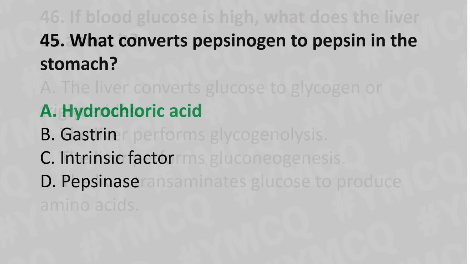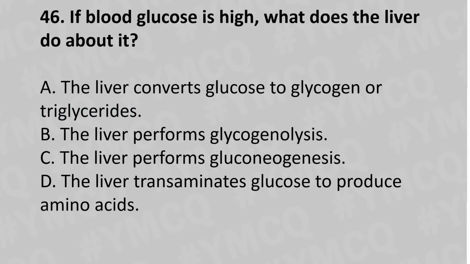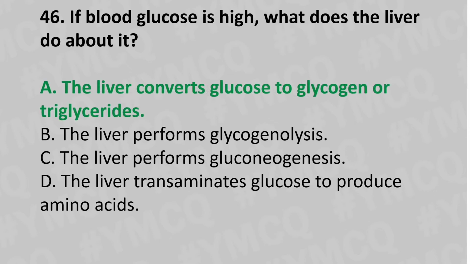Now let's move to question number 46. If blood glucose is high, what does the liver do about it? Option A, the liver converts the glucose to glycogen or triglyceride. Option B, the liver performs glycogenolysis. Option C, the liver performs gluconeogenesis. Option D, the liver transaminates the glucose to produce amino acid. And the answer is option A, the liver converts glucose to glycogen or triglyceride.